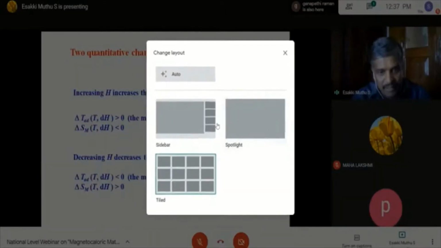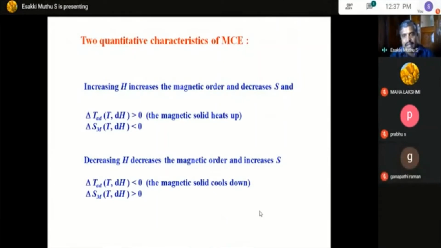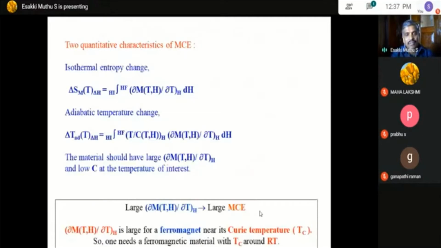And again, if you decrease the magnetic field, the magnetic order decreases and there is an increase in the magnetic entropy. So when you increase the field, there is a negative entropy change, and when you decrease the field, there is a positive magnetic entropy change, and simultaneously there is a decrease in the temperature. Okay.